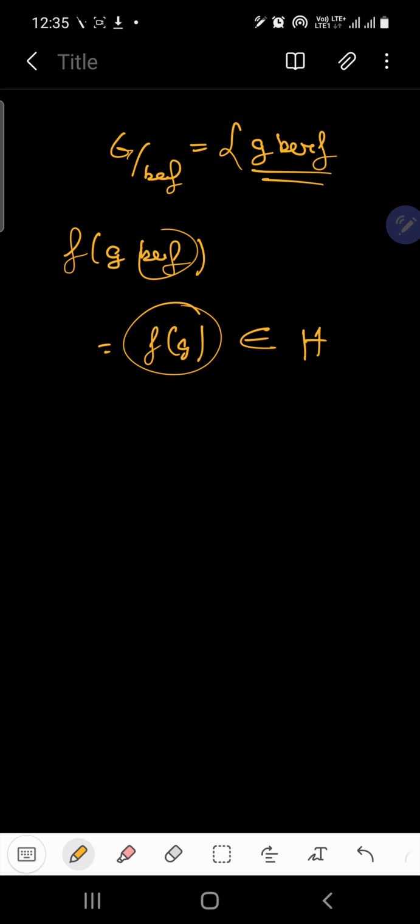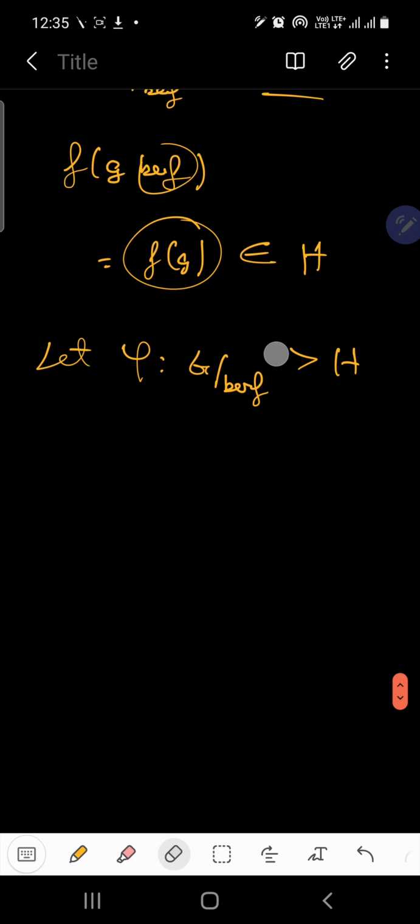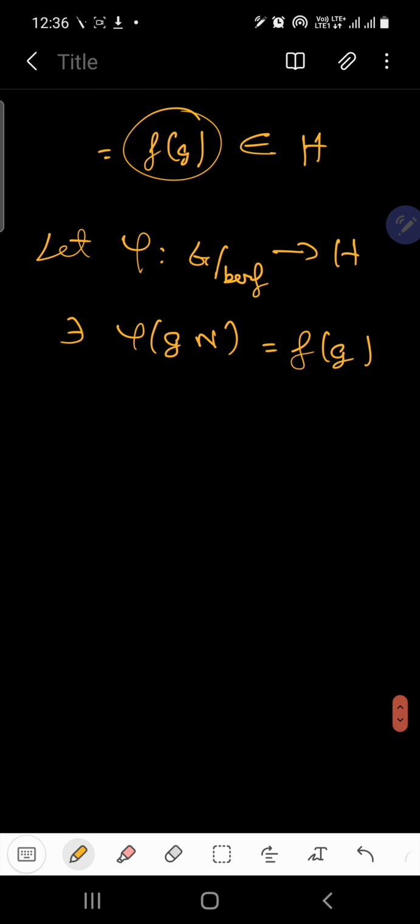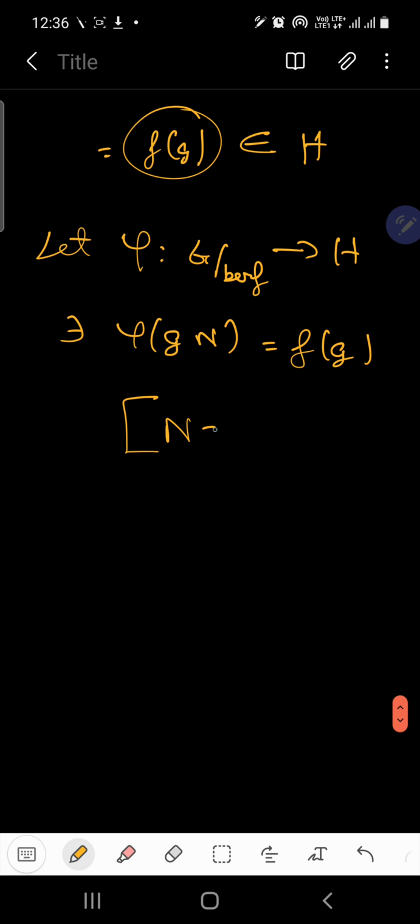We can actually set the mapping like this: let phi be a function from the quotient group to H, such that phi of Gn is equal to F of G, where n is equal to the kernel of F. Am I clear?